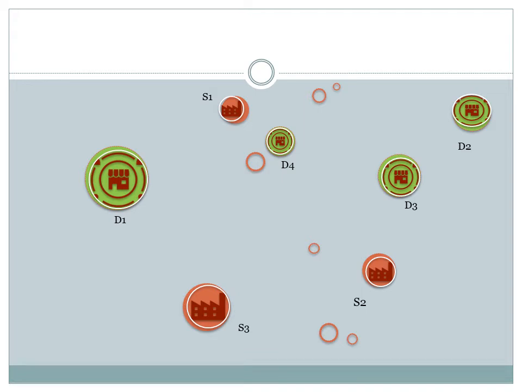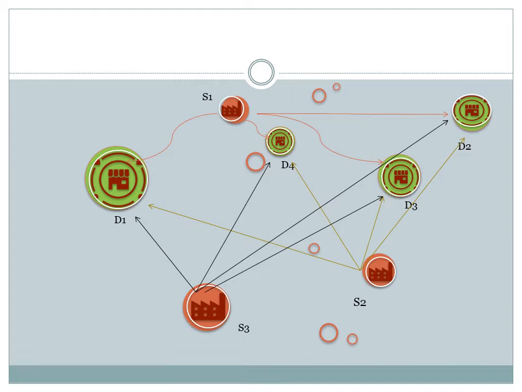Graphically, we can see it like this. If there are three sources, that is S1, S2, S3, and four destinations D1, D2, D3, D4, let us consider three factories named S1, S2, S3 and four markets named D1, D2, D3, D4. When I have to send material from S1 to these four destinations D1, D2, D3, D4, four different paths can be formed like this. Similarly, for S2 there could be different paths and for S3 there will be different paths.